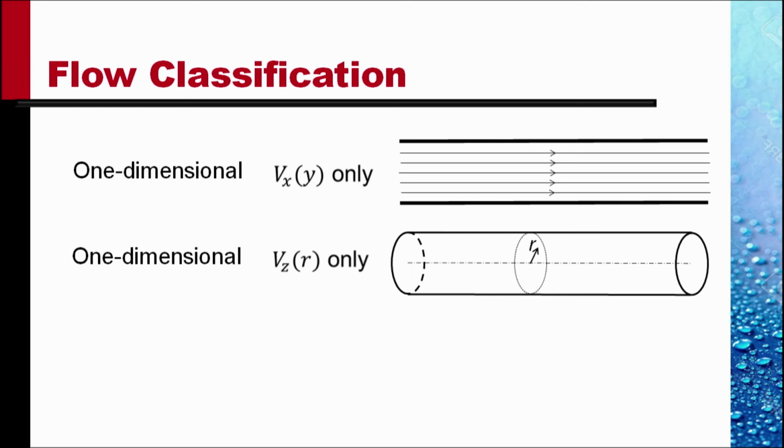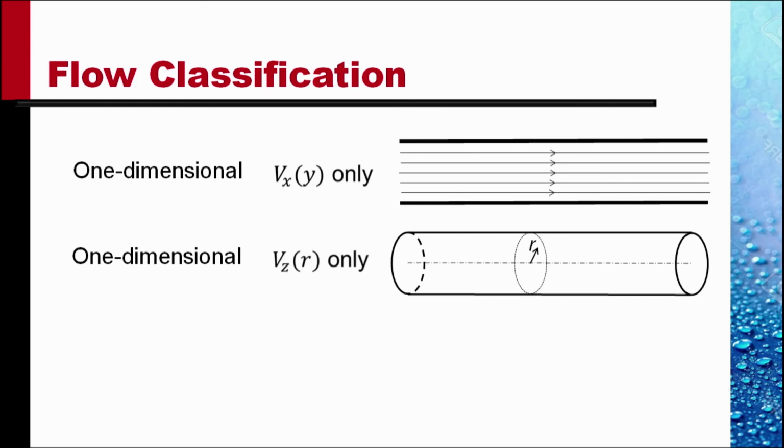Let's go to classification of flow fields. We call a flow field one-dimensional when the velocity description Vx is a function of only one space variable. In this channel made of two plates, one of the plates may be moving, there is only an x component of velocity Vx, which is a function of y only, so it's called a one-dimensional field.